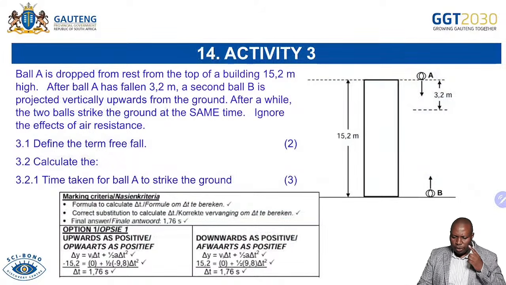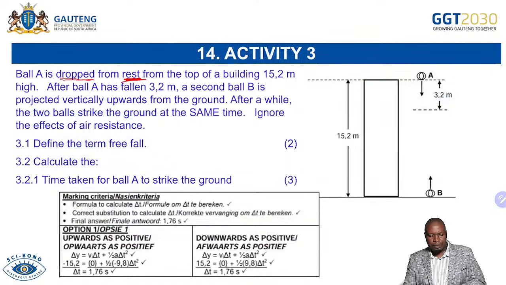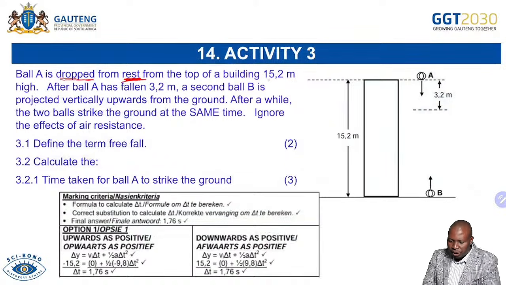Now, without any wasting of time, we are going to look at question 3 here. We're having a ball that is dropped from rest. You're underlining rest, dropped. Immediately when you say dropped, we're giving you a value. We're saying the initial velocity is 0 meters per second. From the top of the building, which is 15.2 meters high, after a ball has fallen 3.2 meters, so when the ball is here at 3.2 meters, a second ball is projected vertically upward.